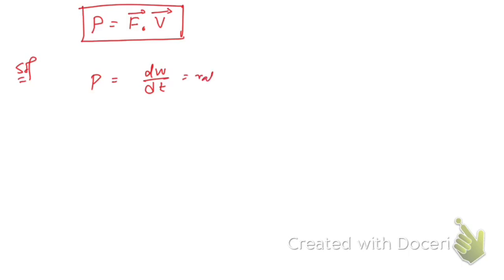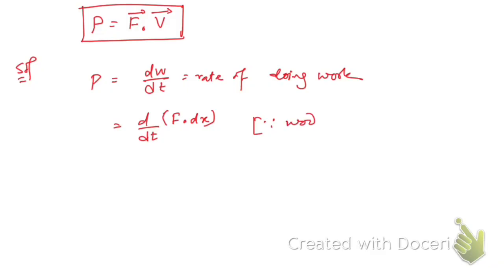This is the rate of doing work, right? And work done is equal to force into displacement. We know that work done is equal to force into displacement. So let me write this one this way.